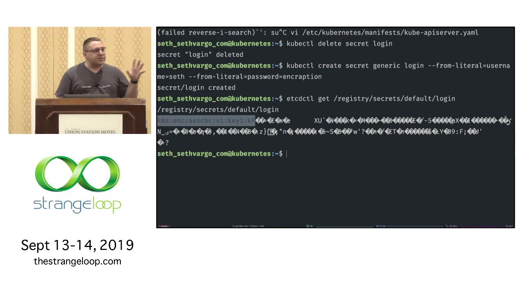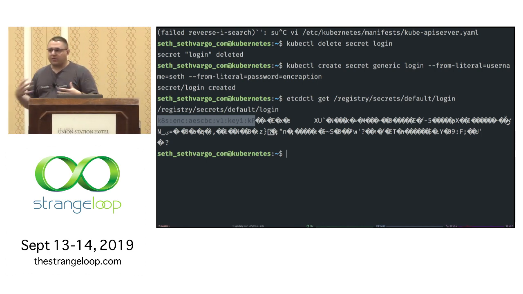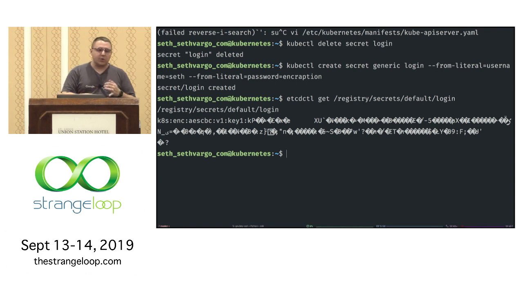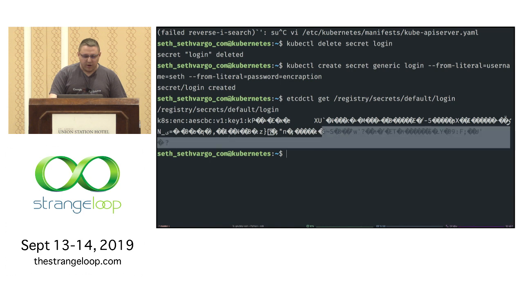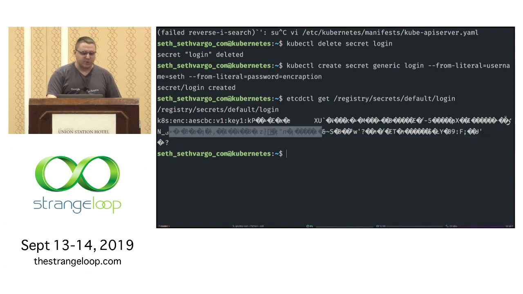There is some metadata stored in here that isn't considered to be secret. For example, this is telling Kubernetes which key in that list in the YAML file was used to encrypt this data. Therefore, Kubernetes knows which one to decrypt it with, and the version of the key that was used. But in general, all of this data, all of the question marks, all of the, oh, there's actually a real item box right there.